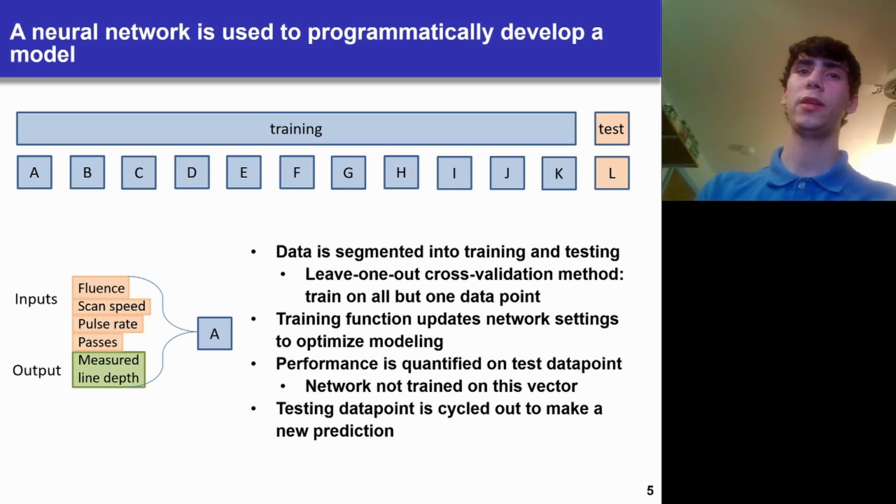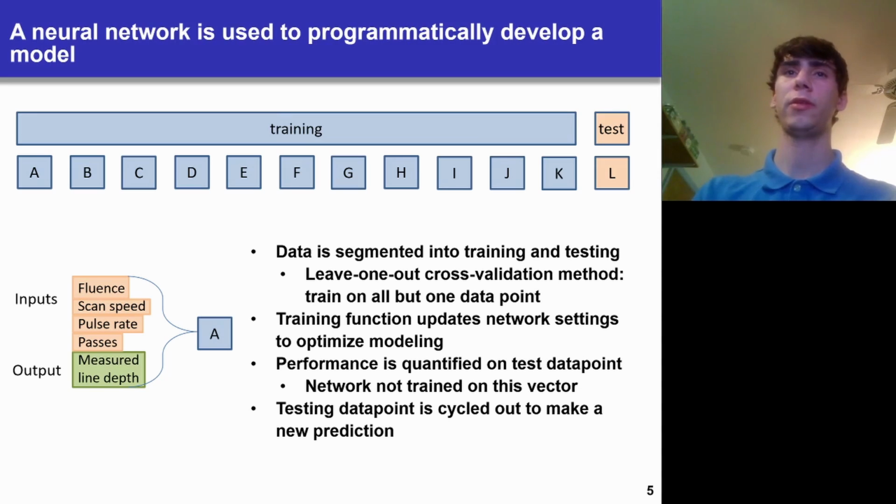The method of testing that I use, leave one out cross-validation, trains on all of the data points available except for one, which is then used to test it. The training function updates the network settings to optimize the model and give the best performance possible for the set of training data. And then performance is quantified on the test data point. The inputs are sent through it, and then the output is checked against the known output, and then that is used to quantify the performance of the model.